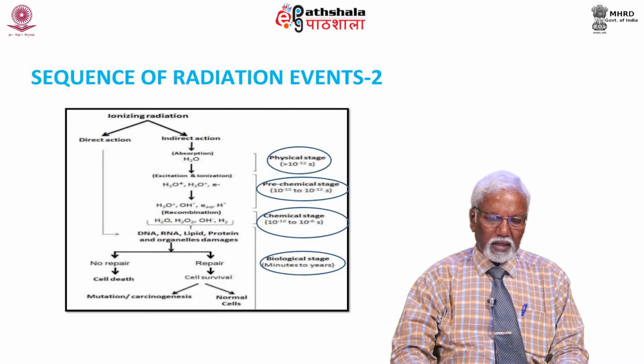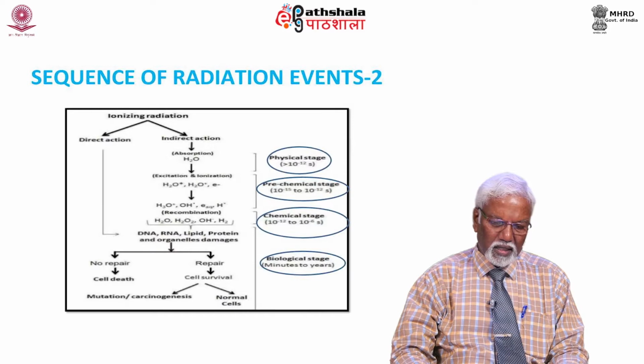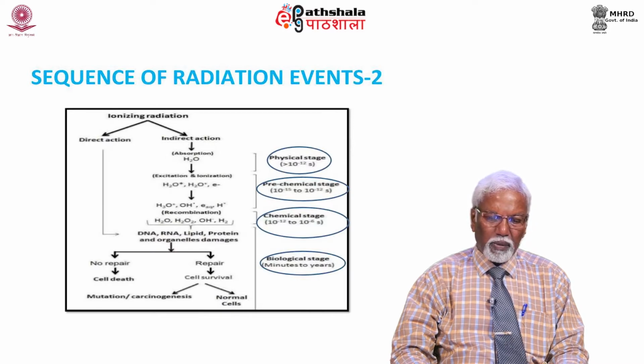In an indirect action, the radiation delivers energy to the water molecules and produces radicals, H and OH radicals. These radicals interact further with the DNA and produce subsequent events. The whole process of radiation interaction can be divided into physical stage, pre-chemical stage, chemical stage, and biological stage.